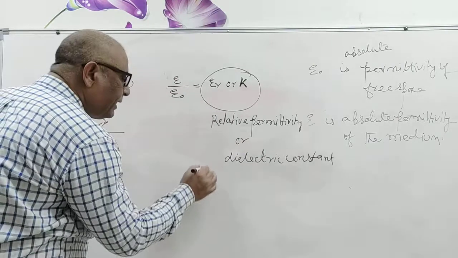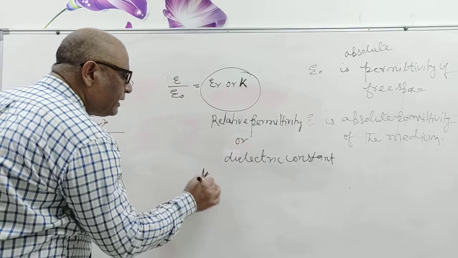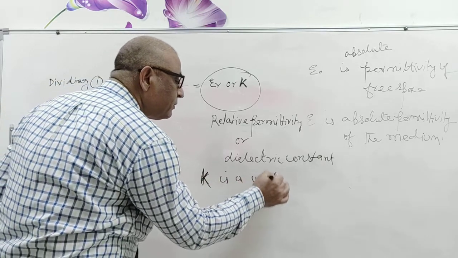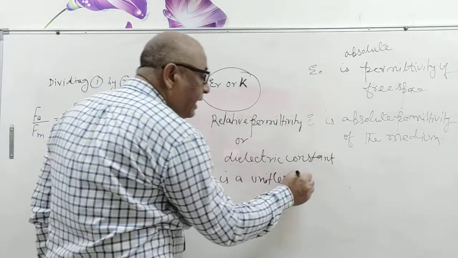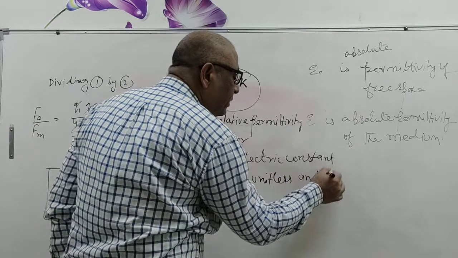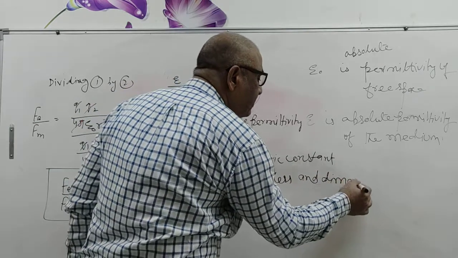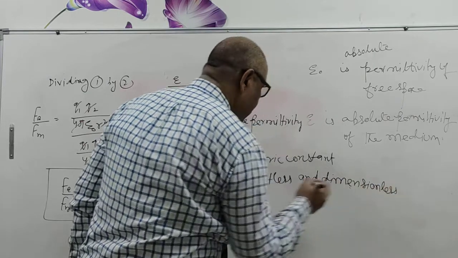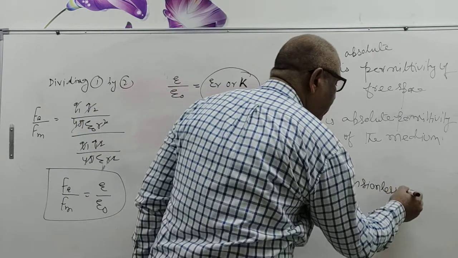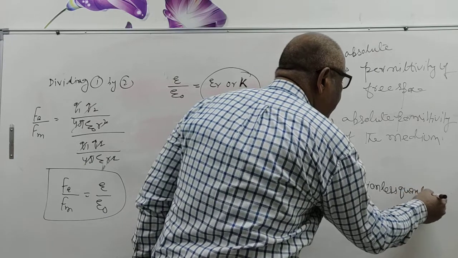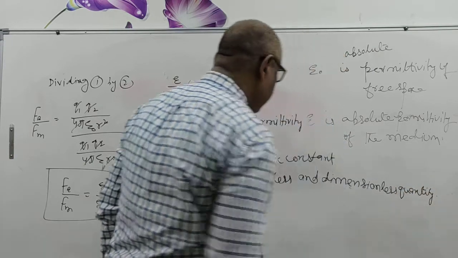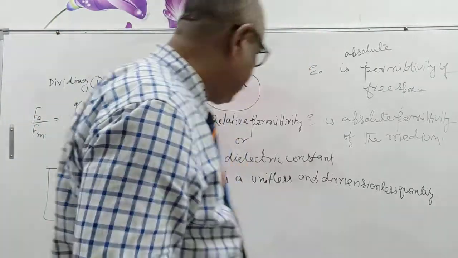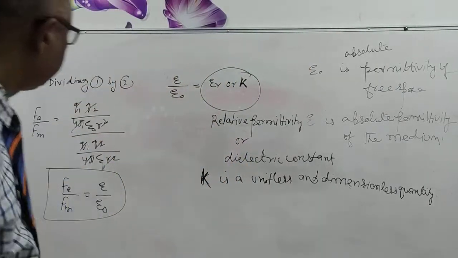Here K, generally in books K is used, is a unitless and dimensionless quantity because it is the ratio of the same two physical quantities.